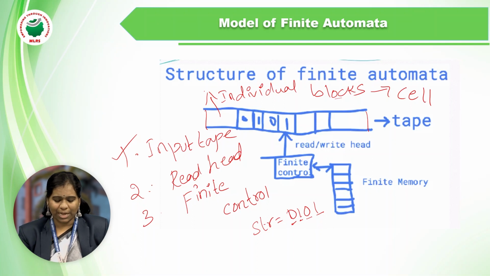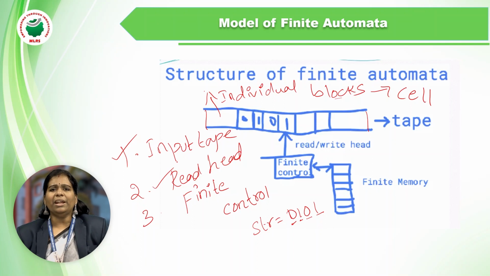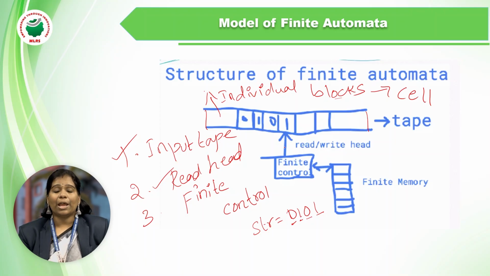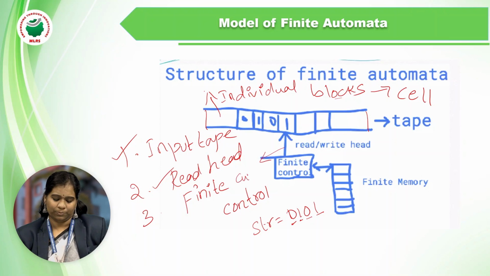Then the second one, read head. Read head is nothing but it uses the arrow mark. In our language we can say cursor. So this is a read head, or read and write head type.